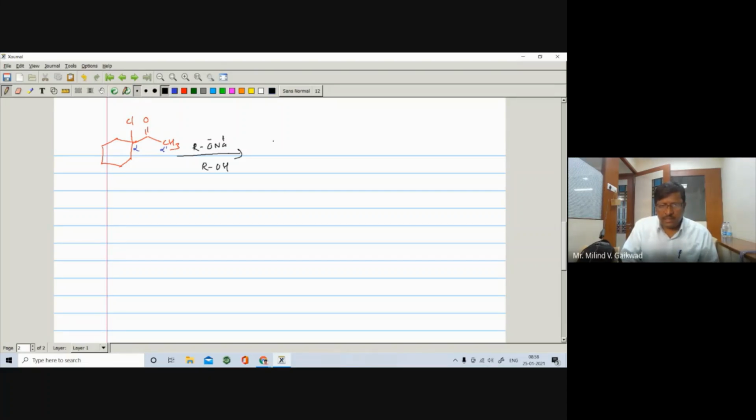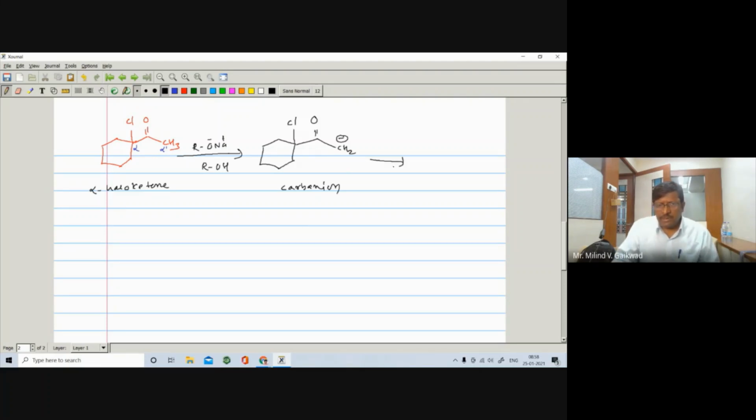So I will write the carbanion. Here is the 6-membered ring, right? Here is the Cl, right? Here is the C double bond O, and it becomes CH2 negative. So there is a formation of carbanion. So first step is the formation of a carbanion. It is the alpha haloketone. So for the Favorsky reaction, what you have to remember? You have to remember there must be a presence of CO. There must be a presence of alpha hydrogen atom.